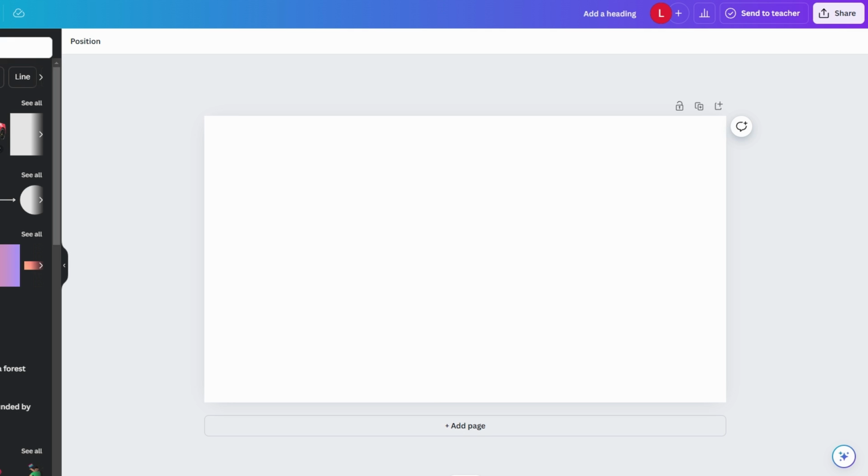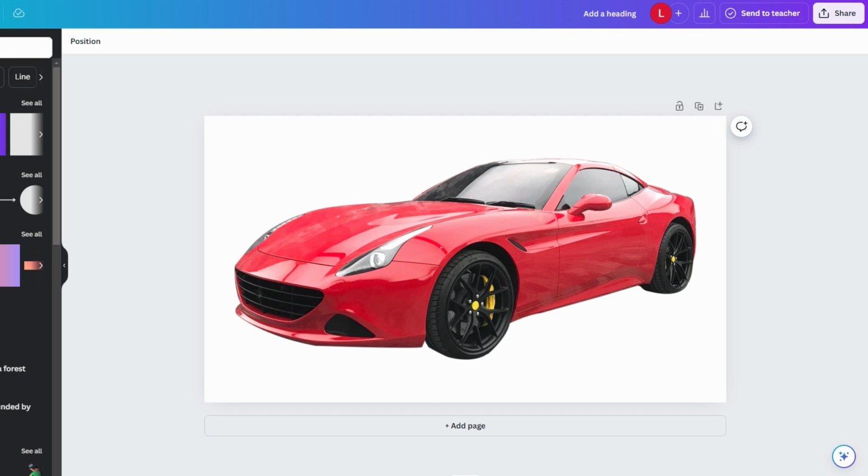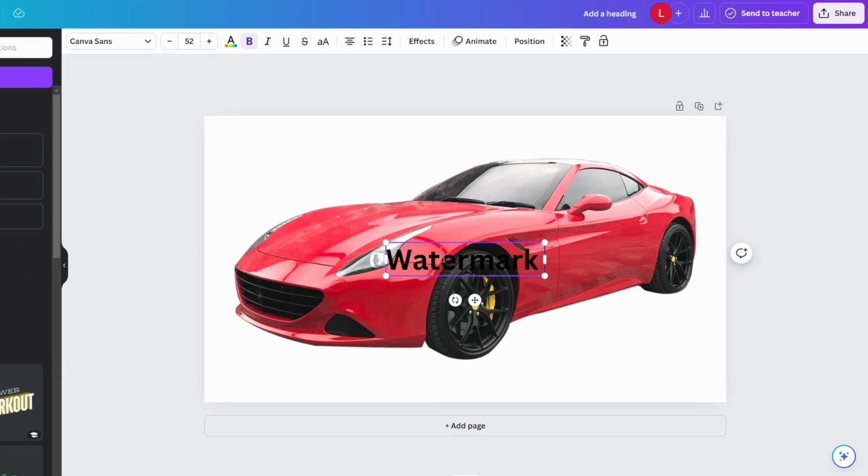In this video, I will show you how to create a watermark in Canva. Open Canva and start with a blank canvas or choose one of your existing designs. Go to the text section on the left-hand menu. Click Add a heading and type in the text you want to use for your watermark.